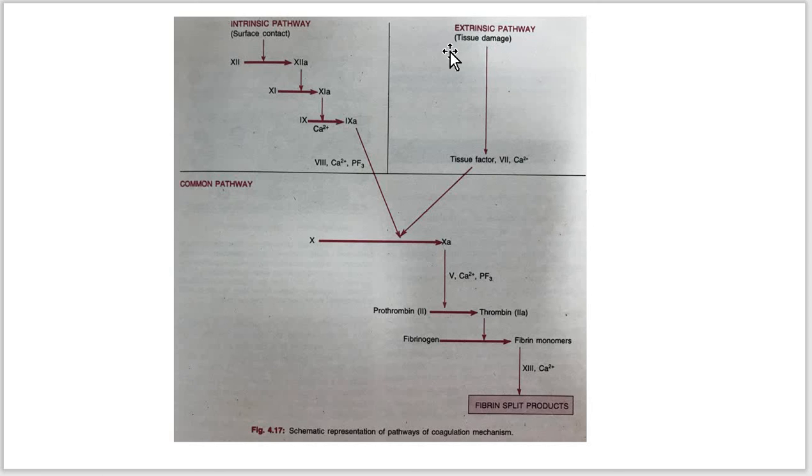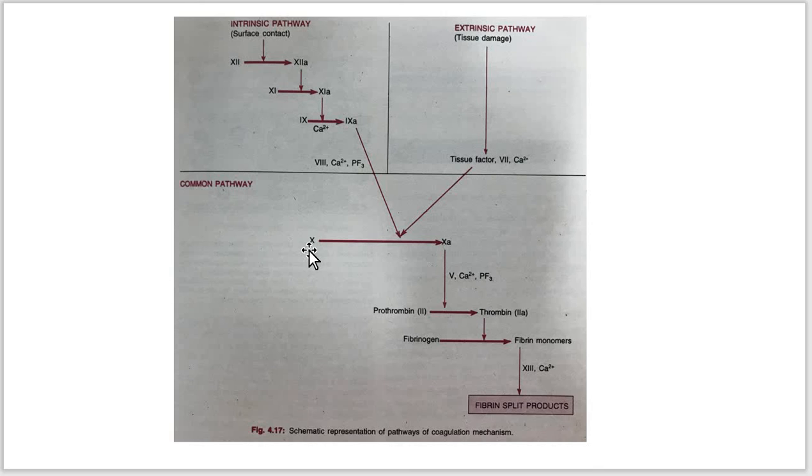Here factor 8 activates factor 10. Now by both the intrinsic pathway and the extrinsic pathway, the product in the common pathway is factor 10.